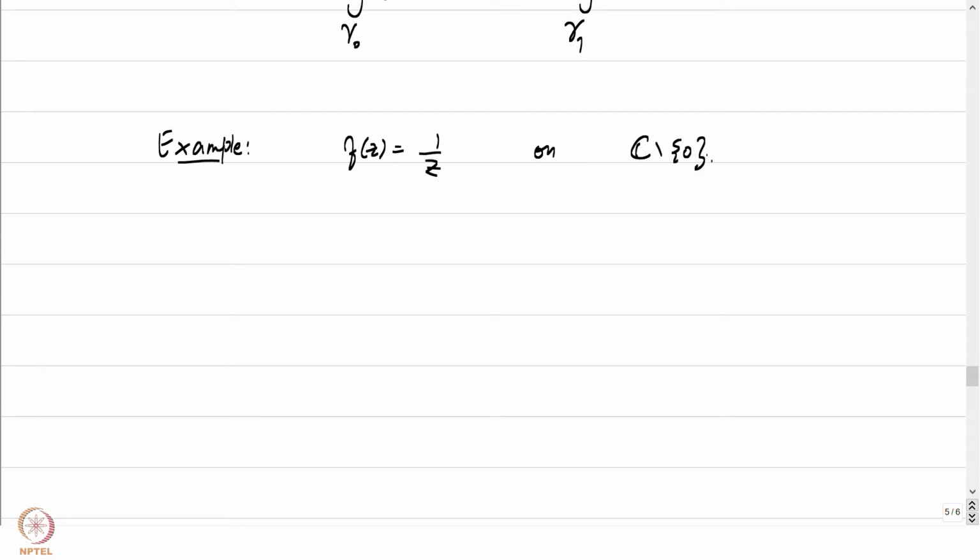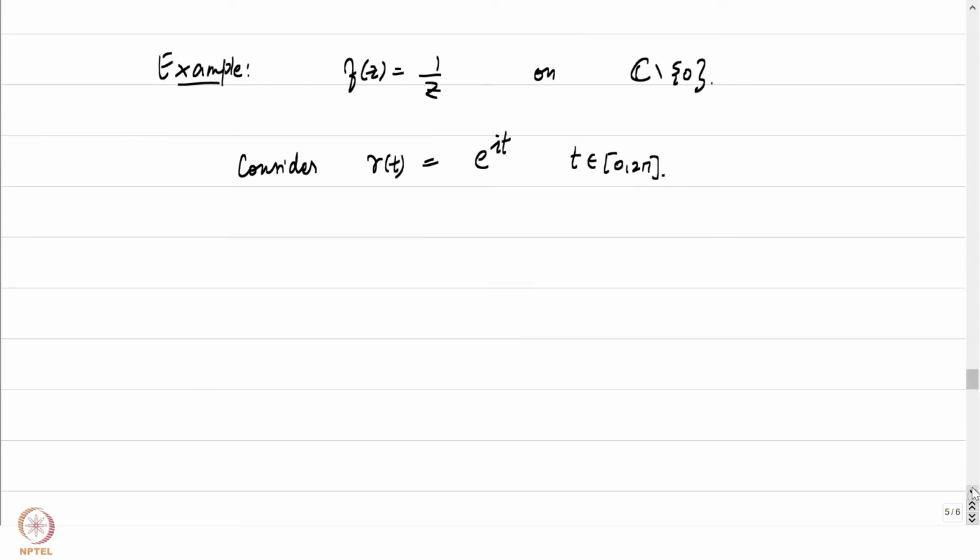So our domain here is C minus 0, and consider our curve gamma of t equal to e to the power i t for t belonging to 0 comma 2 pi. Then we have already checked that the integral of f of z dz over gamma is equal to 2 pi i.